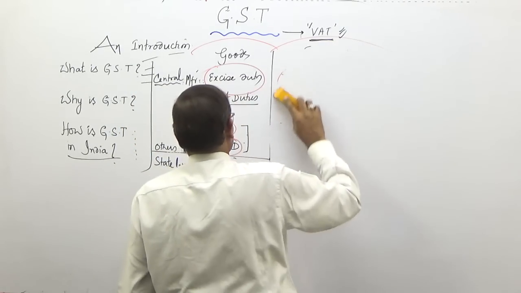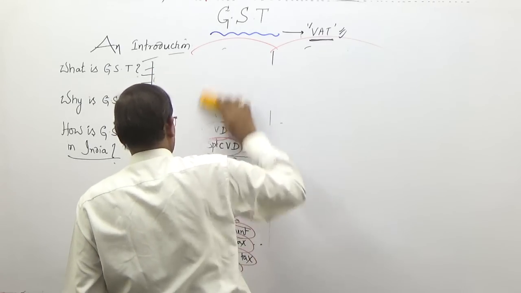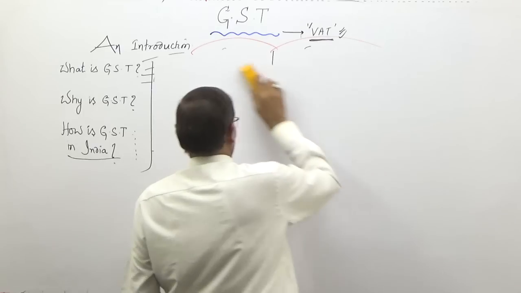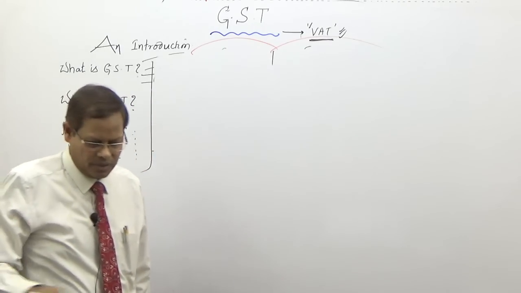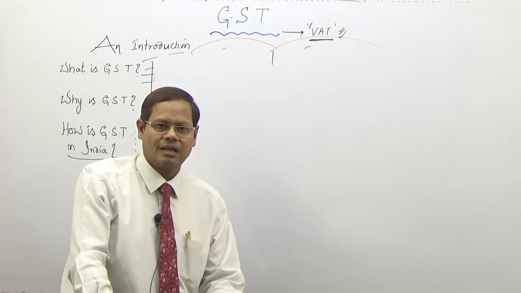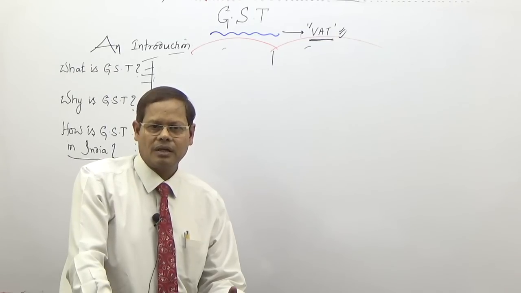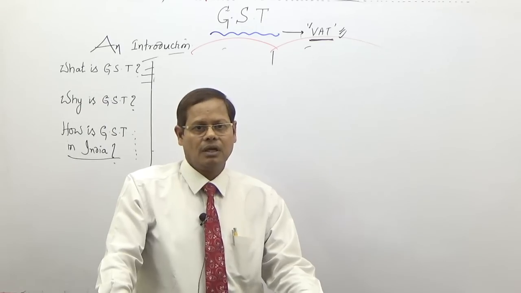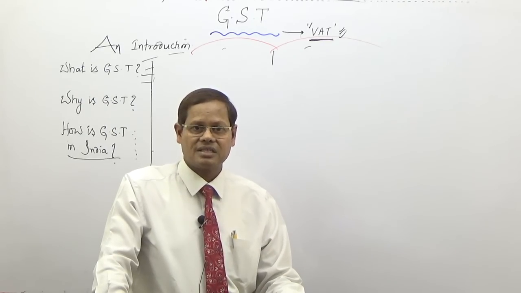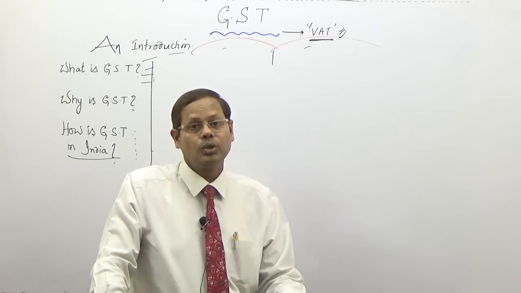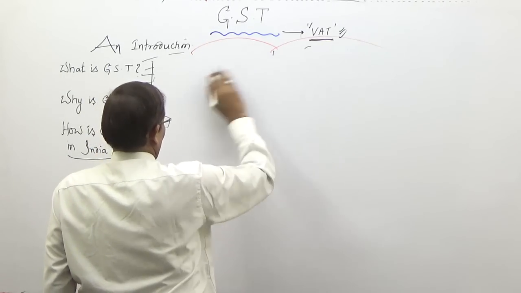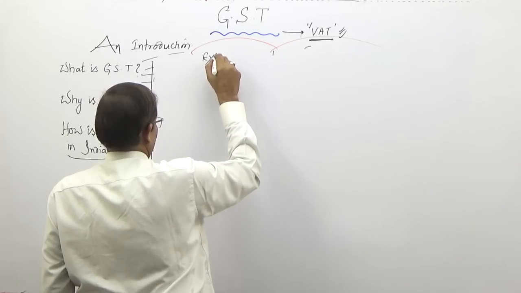How is it done? Because if you look at the existing system, it is based on federal structure. States are imposing taxes separately under state list, and the central government is imposing and collecting taxes independently under union list. You know, under the existing system, what is the taxation?